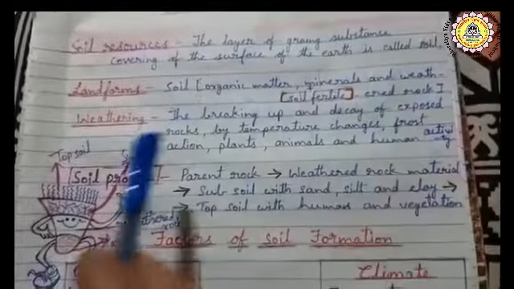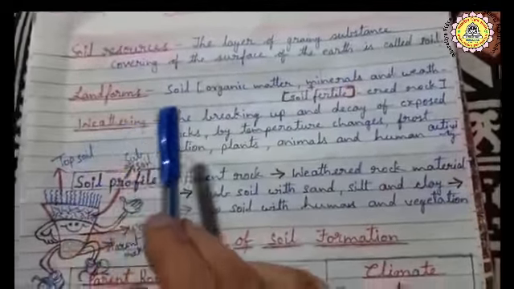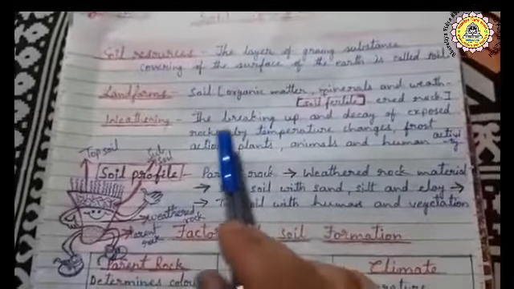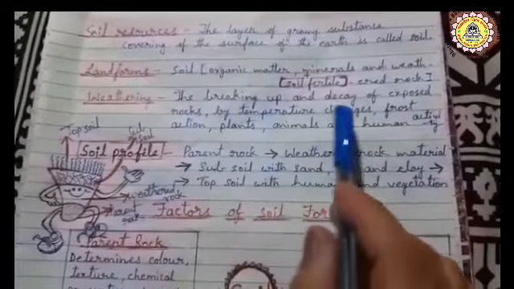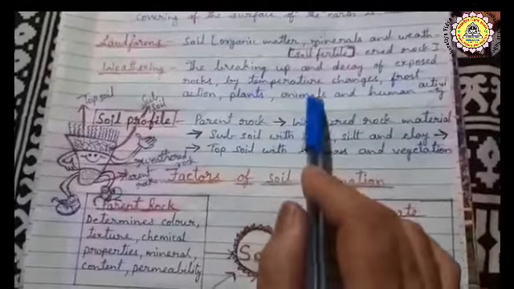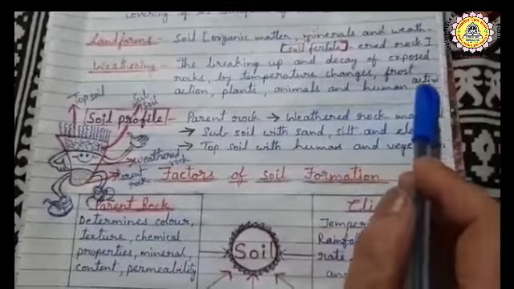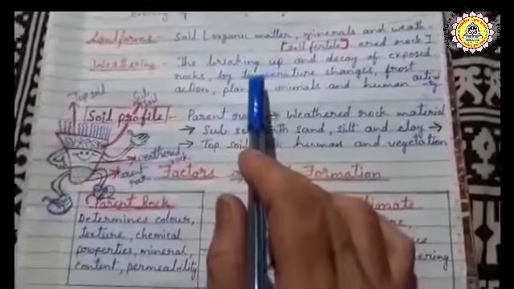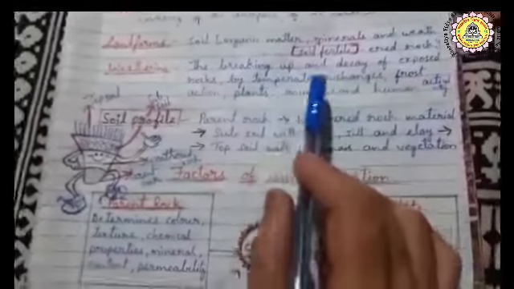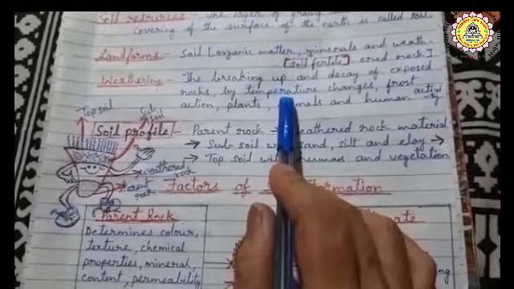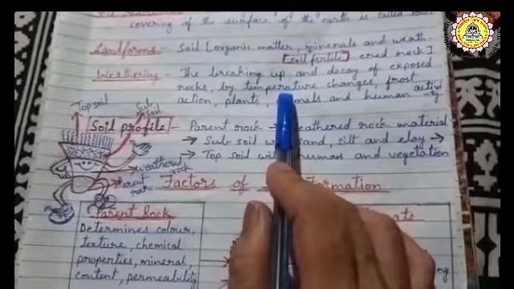Now let us know about weathering. Weathering is the breaking up and decay of exposed rocks by temperature changes, frost action, plants, animals, and human activity. Here, children, the rocks break. How do the rocks break? By temperature changes. When the temperature is high, the rock automatically breaks into pieces.